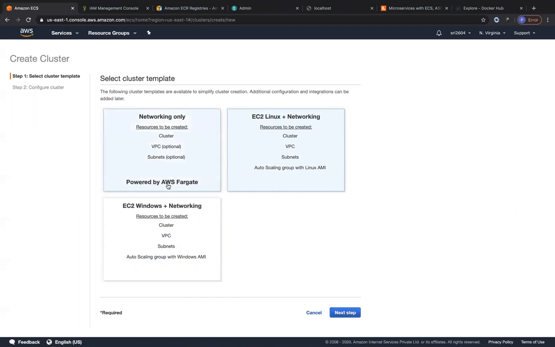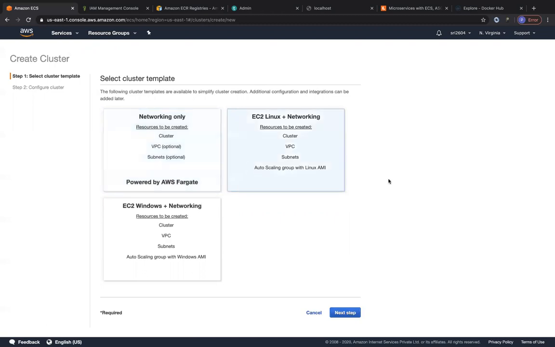The difference between powered by AWS Fargate and using EC2 is that with EC2, you actually have your EC2 instances running, you're able to see which instances are running, and you manage them as you would manage any EC2 instance, right? But with the Fargate capability of AWS, they in fact manage the EC2 instances in the background. They manage the virtual machines onto which your application is being hosted. All you need to provide is the memory and the CPU required for your application to run, right? So the entire infrastructure is taken care of by AWS. This is part of the serverless offering.